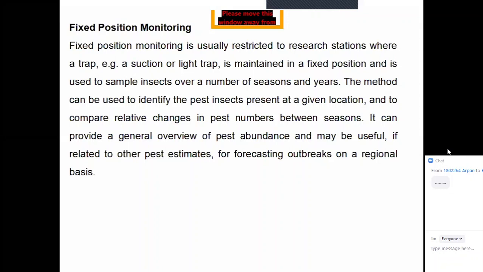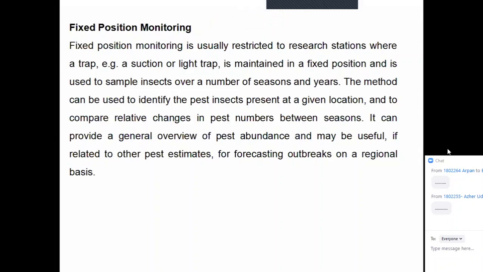It can provide a general overview of the pest abundance and may be useful if related to other pest estimates for forecasting outbreaks on a regional basis. So you see, this data is only used in a region, but for field-based monitoring, this is used for different regions. Clear? Sometimes the question asks to differentiate between field-based and fixed position monitoring. So from this discussion, you have to write this comparison.